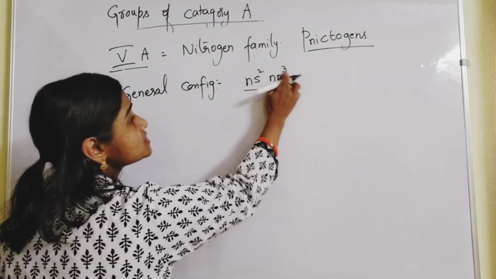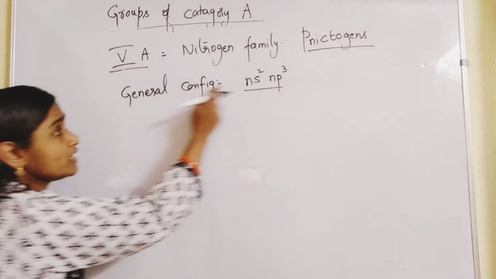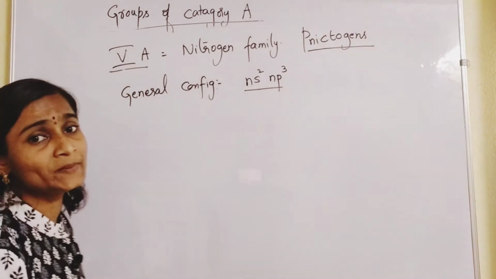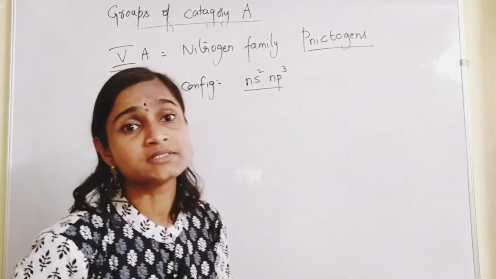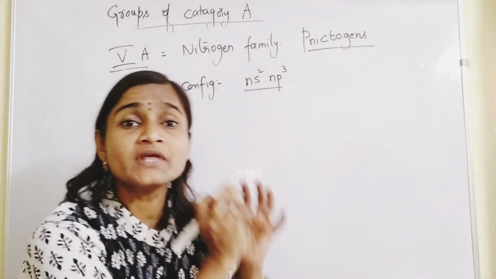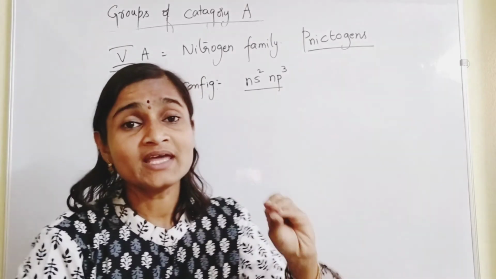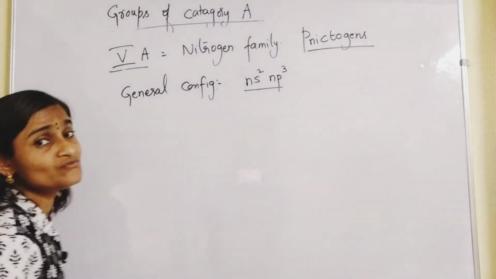If you add these two numbers, 2 plus 3, you get 5, the group number, 5th A group elements. This stands for the valence electrons, so for all 5th A group elements valence electrons will be 5. That's why they are called the nitrogen family.